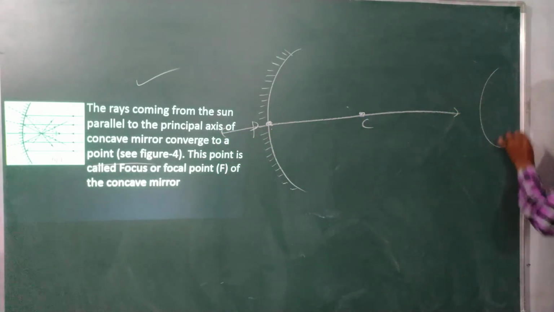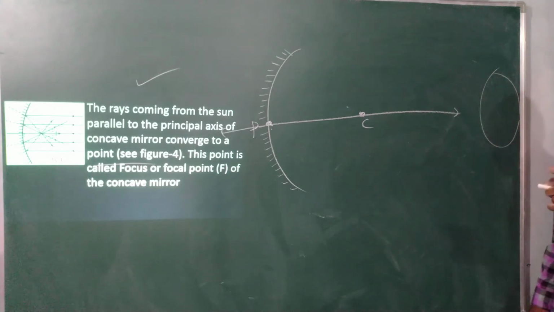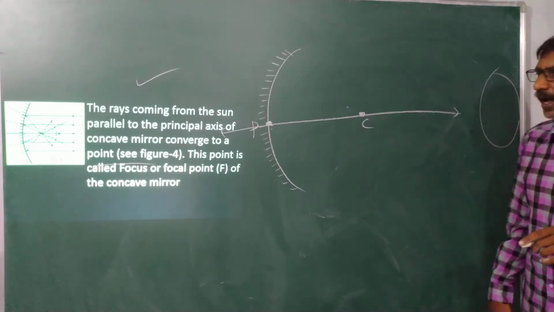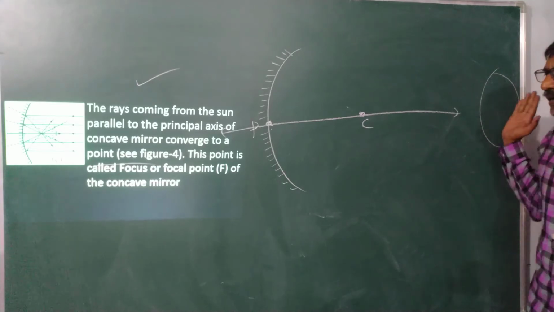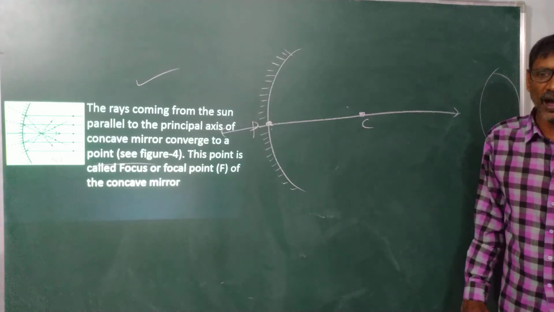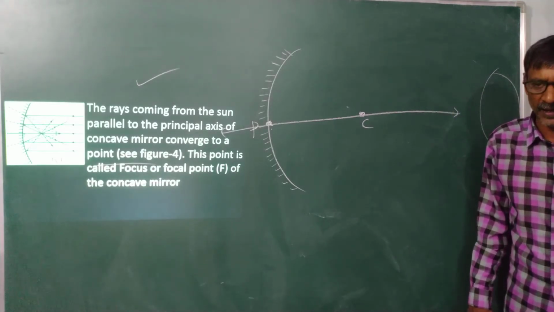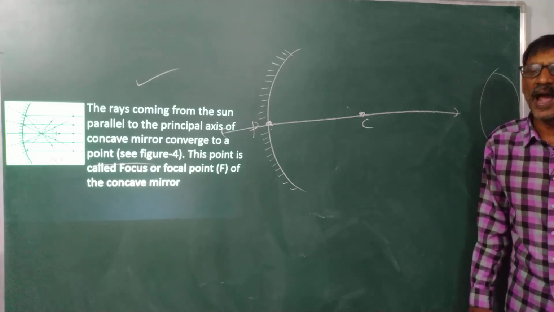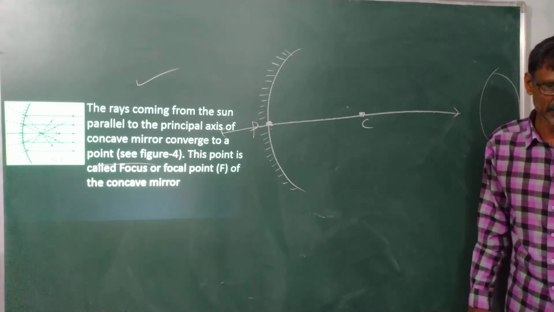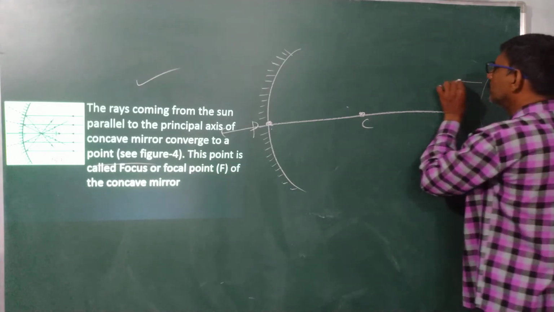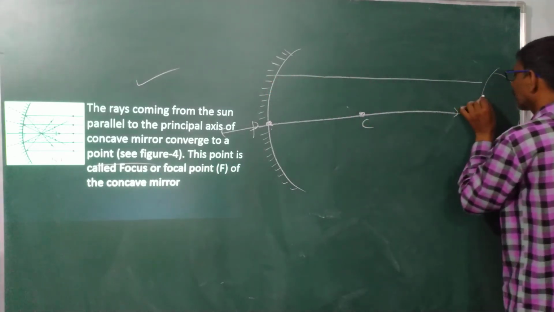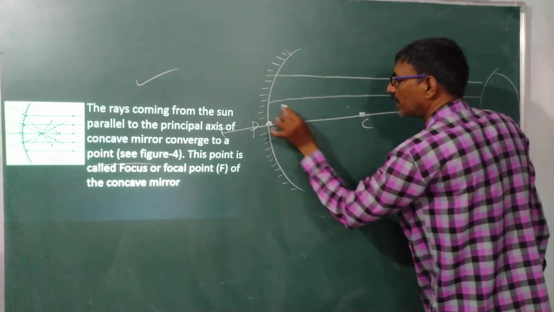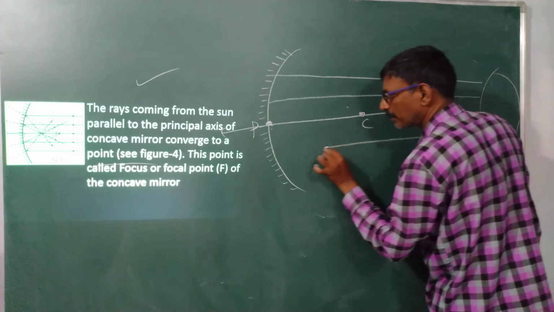Now, this is my sun. It is very far away from the earth. I told you the sun rays coming from the sun are always a parallel beam of light, also called paraxial rays. These are coming from the sun and are always parallel to the principal axis.